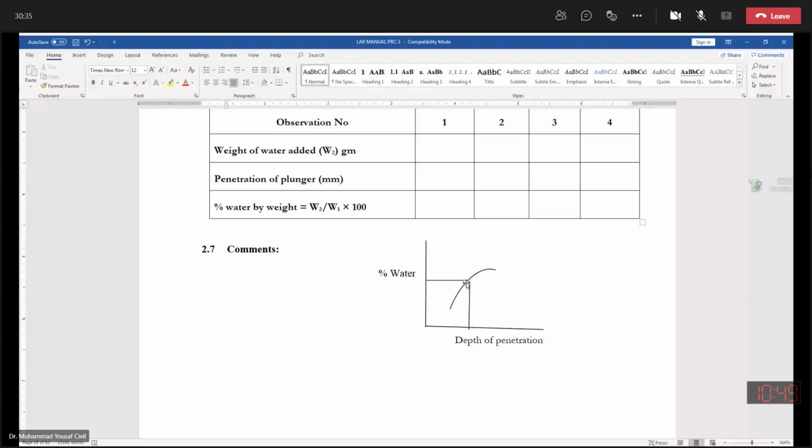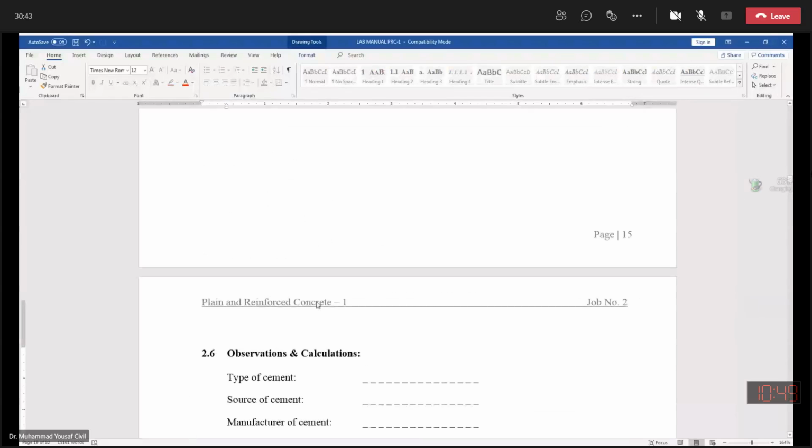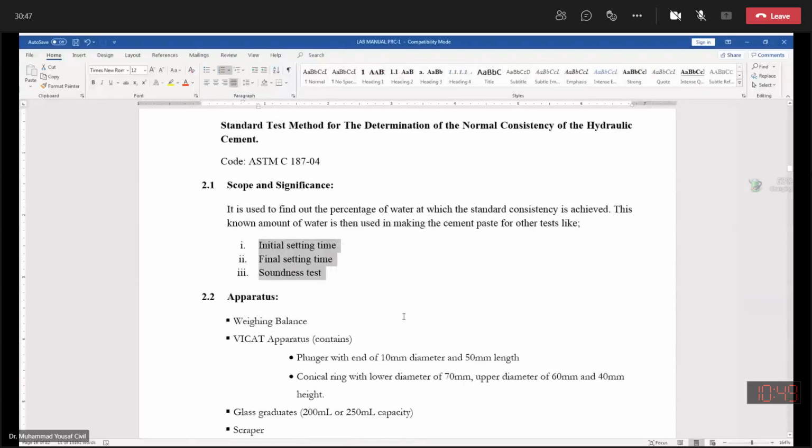Now, using this same amount of water, you will perform the initial setting time, final setting time, and soundness test. Now, what is the initial setting time? This is the time elapsed after mixing the water till the cement starts stiffening.